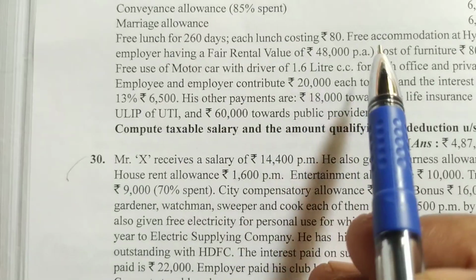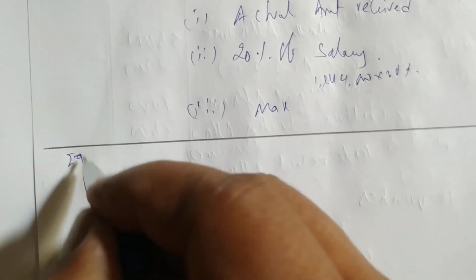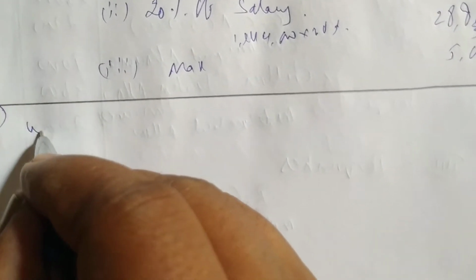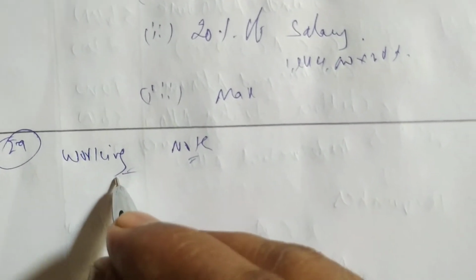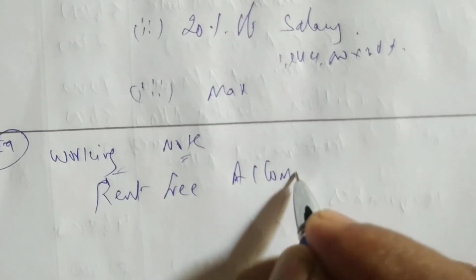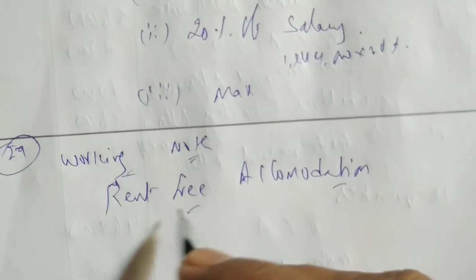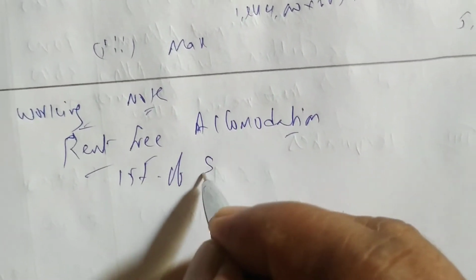Next, after that we are having rent-free accommodation at Hyderabad. Okay, we'll do calculation of salary. 15% of salary we have to do. So we are doing a working note here. 29th question working notes we are doing. On the same page we are having 27th question working note and 29th also. So I am doing here 29th question working notes. Rent-free accommodation. So what is it saying? 15% of salary, because he is staying in Hyderabad. 15% of salary we have to take.